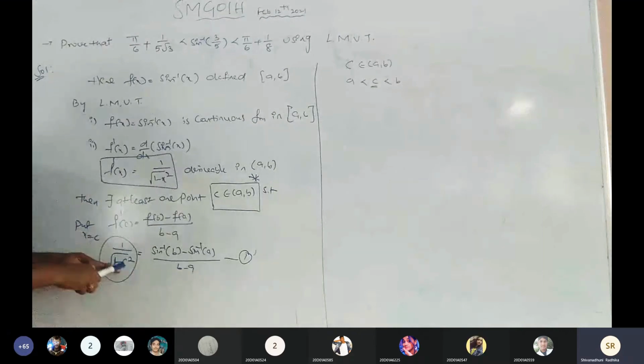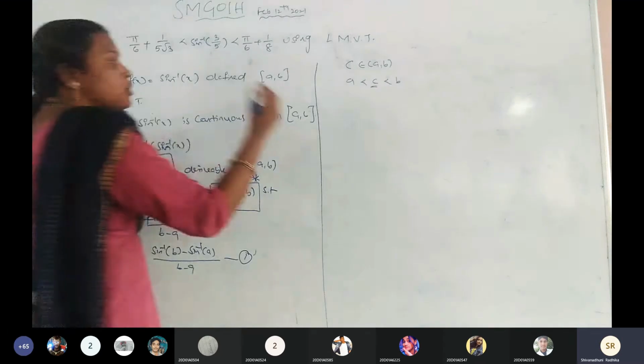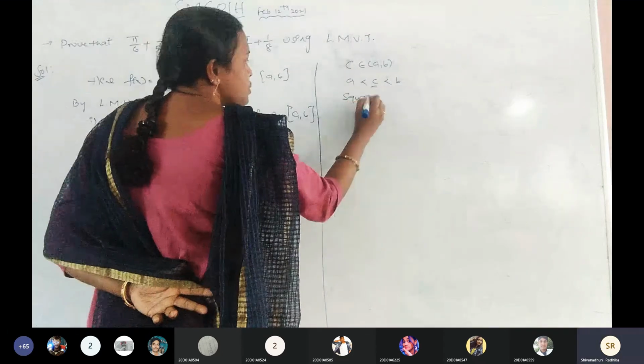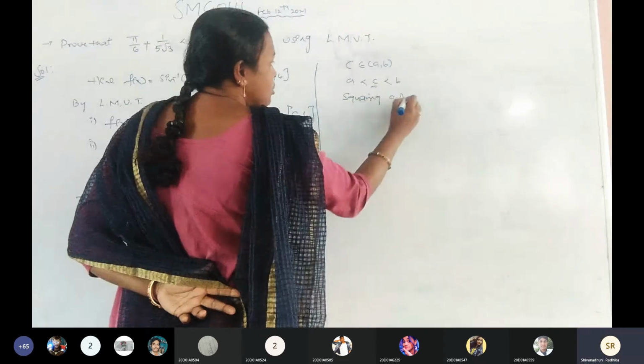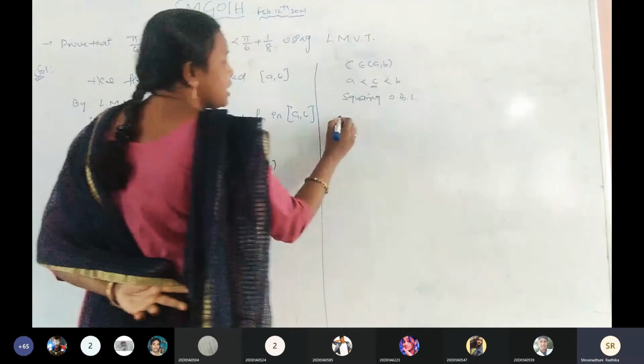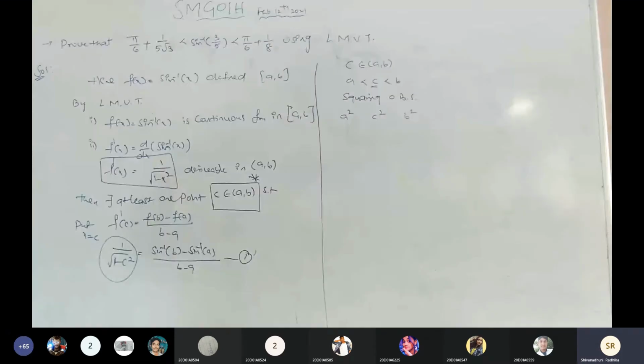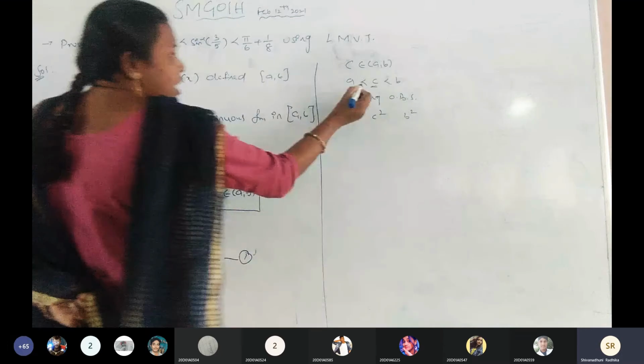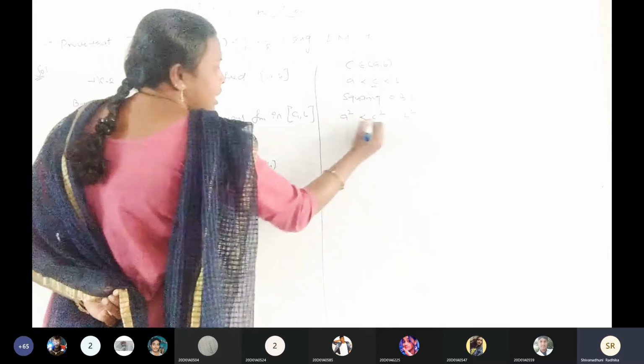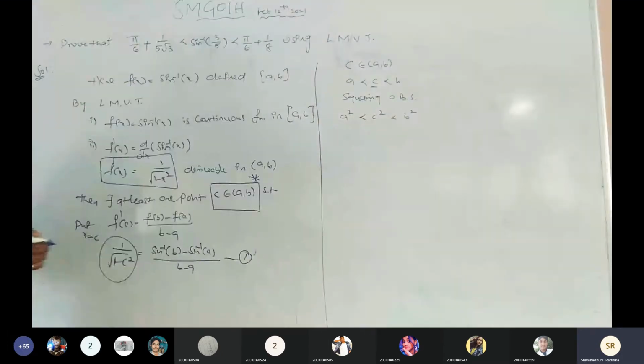I am starting from the c. c square is there. Now squaring on both sides. What do we get here? a square, c square, b square. Is it clear? When we are applying the square on both sides, there is no change in the inequality compared with the previous one. Where we had less than, again we have less than. Is it clear?